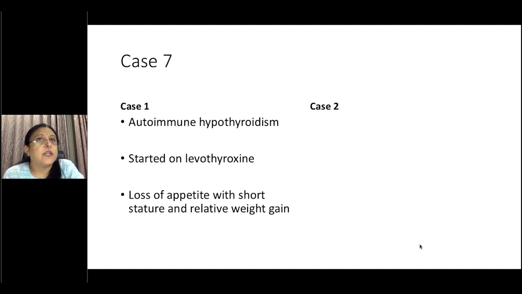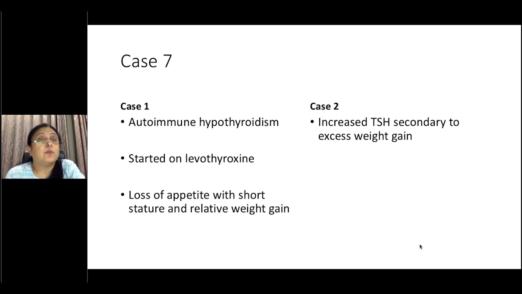Endocrine cases usually present with weight gain, but you will also find a history of slow height velocity, unless the whole disease or condition is rapidly progressing and the impact hasn't been seen on the height. Increased TSH secondary to excess weight gain is a common presentation. We have a lot of children, especially obese children, who get a thyroid profile done even without the advice of the pediatrician and come with a TSH which is around 7, 8, 9, and parents are confident that this is the reason, and once it's treated, the weight is going to disappear.